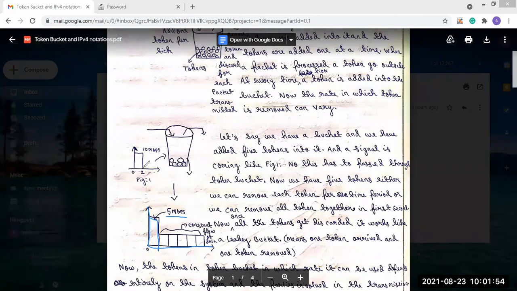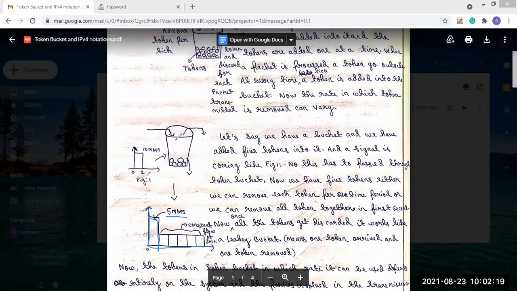So this is all about our token bucket algorithm. That means one token will arrive and one token is removed. So the main concept is based on the token: the tokens will be added into the bucket, and when a packet is processed, with per packet a token will go outside.